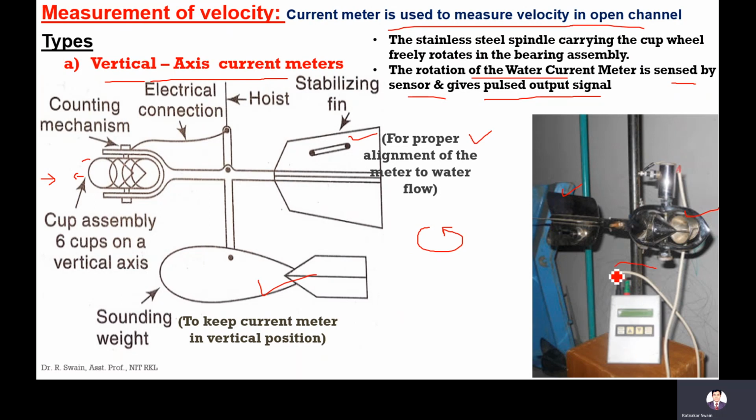The weight is not fixed here because it's not in a river; during immersion in a river, you have to fix it. It is a laboratory setup, so it is not required. This sensor records the number of rotations of the cups.